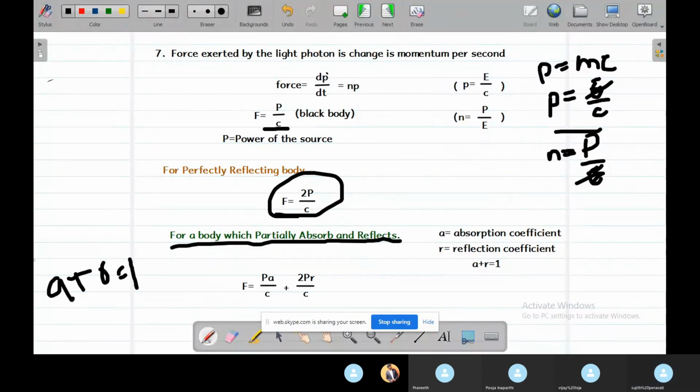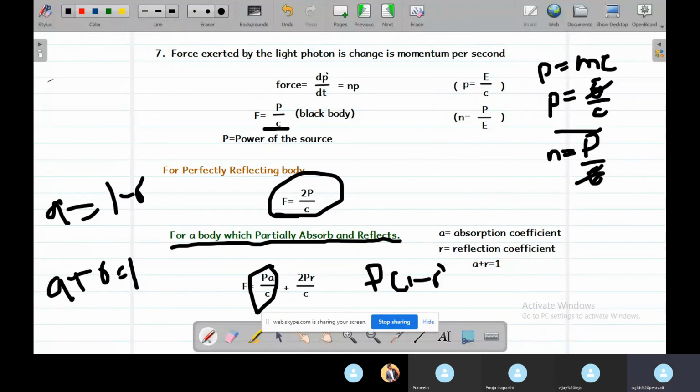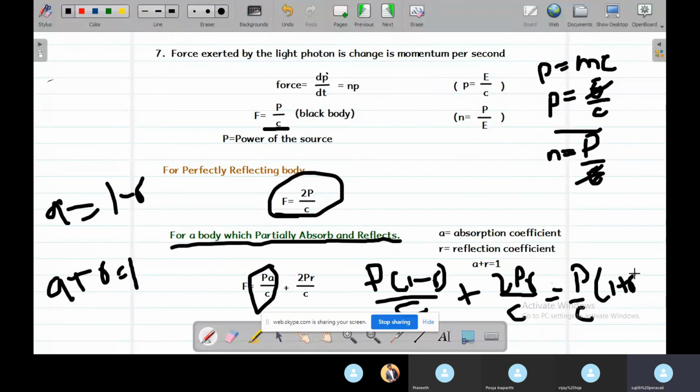So we can write A is equal to 1 minus R. Substitute this in the equation, and we will get P into (1 minus R) by c plus 2PR by c, which will be equal to P by c into (1 plus R).